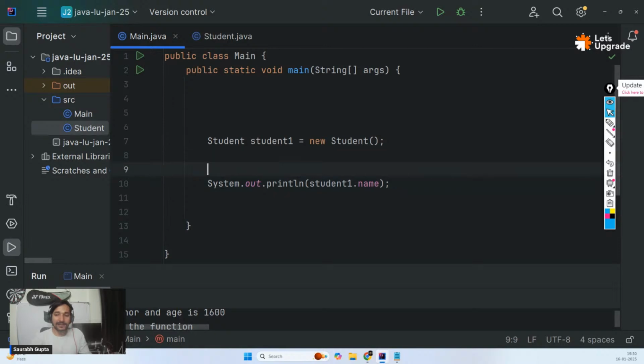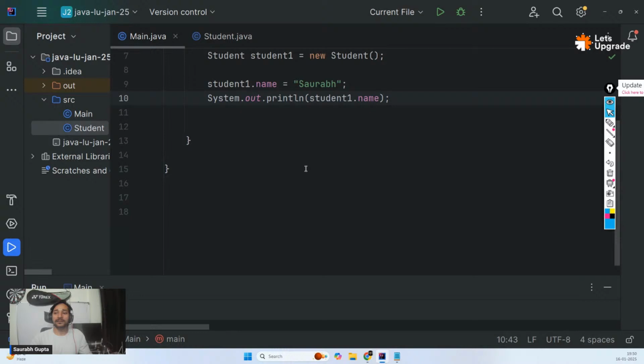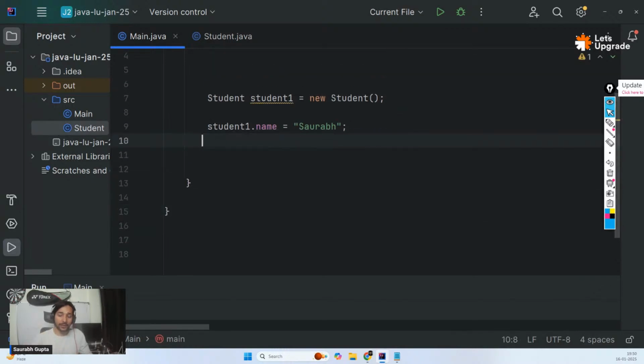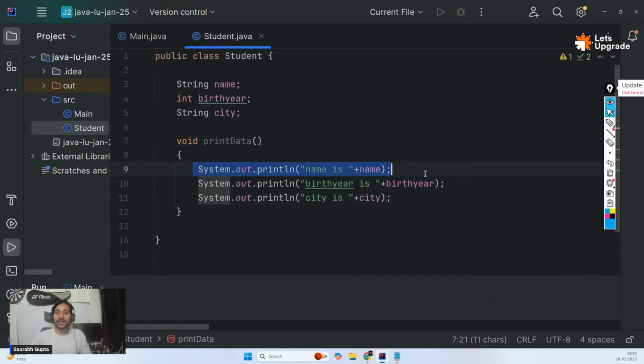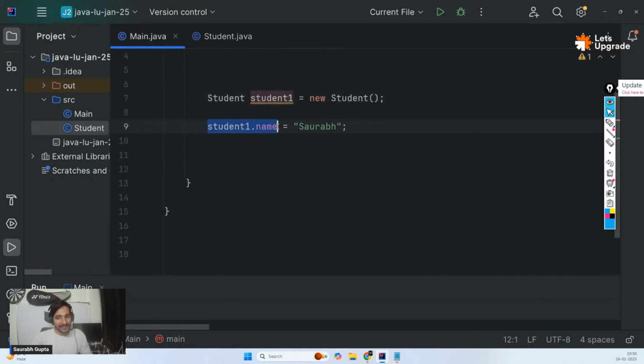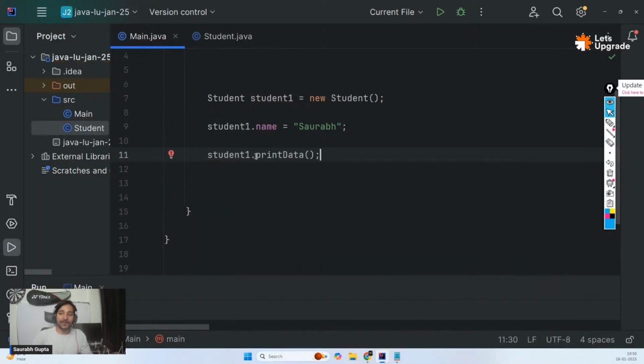So before printing, let's say student1, I know that you have a name property, but I want to give some value to it. So let me give Saurabh. So to student1's name property, I assigned the value of Saurabh. And then if I'm printing it, if I run this program, see, it is printing Saurabh. Now let's do one thing. Instead of printing on our own, let's say student1, I know that you also have a function with you. Let me call that function. Why? Because that function is printing your name. So I accessed your name. I gave that a value. So now if I call your function, which is print data, I know that this will print your name.